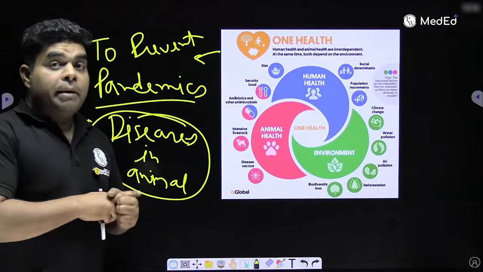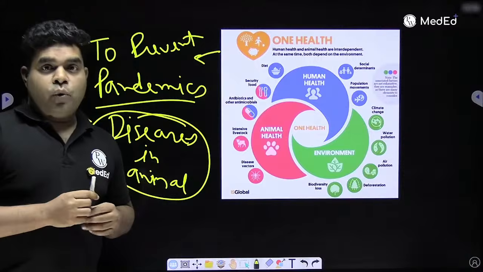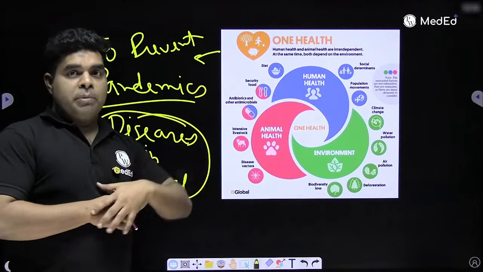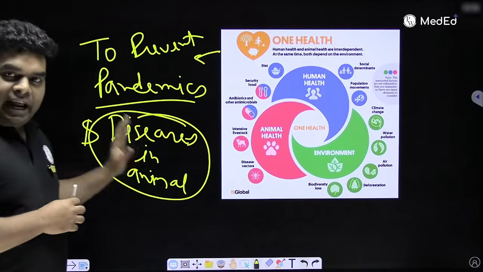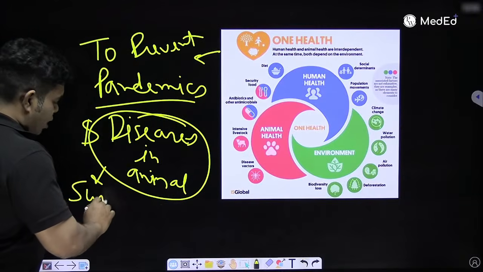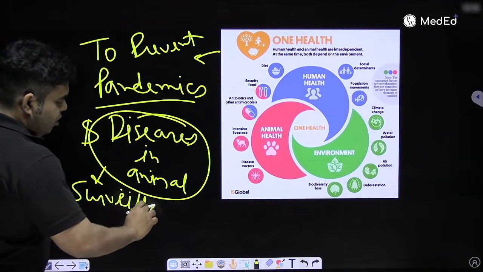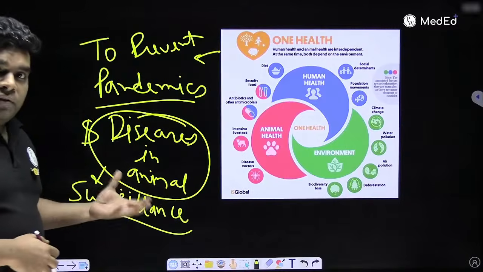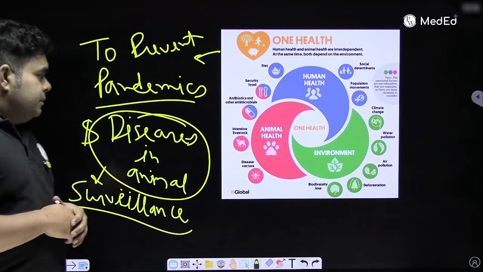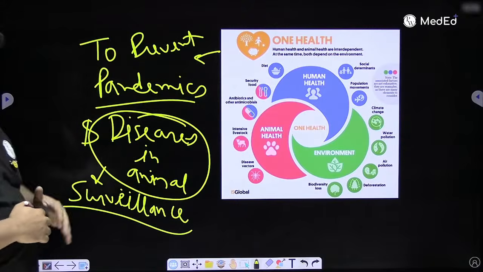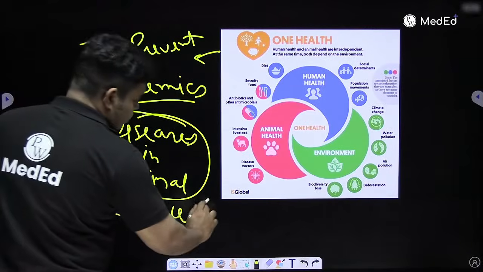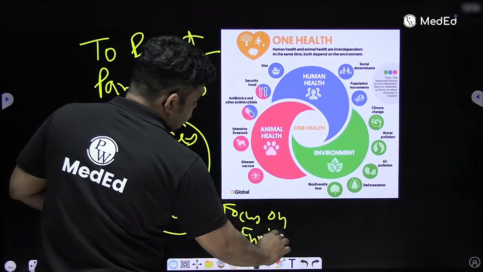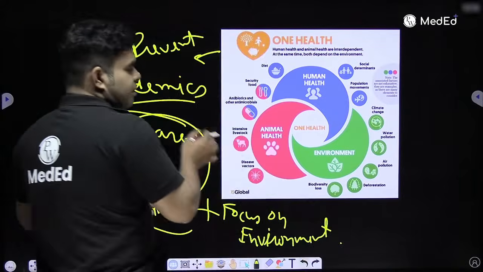Similarly, the epidemic of H1N1 swine flu influenza virus also came from animals to humans. So if you are checking for disease in animals early by doing surveillance, that if there is any sudden rise in the number of cases of animals dying, you can report it by this surveillance system and you can prevent a pandemic. So disease in animals, one thing we are doing to prevent pandemic. Second thing we are doing is focus on the environment, that how can we make the environment suitable for living and less suitable for pandemic.